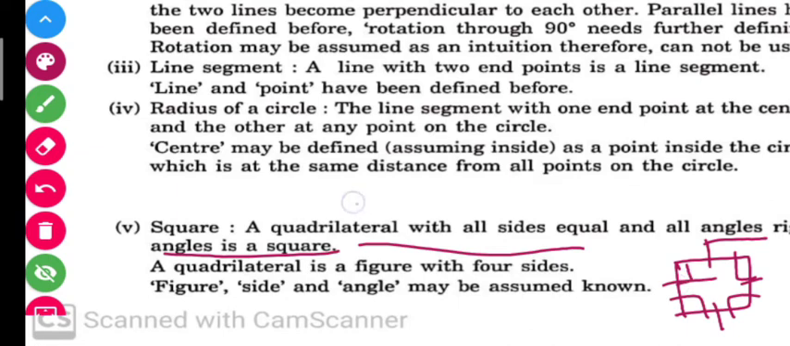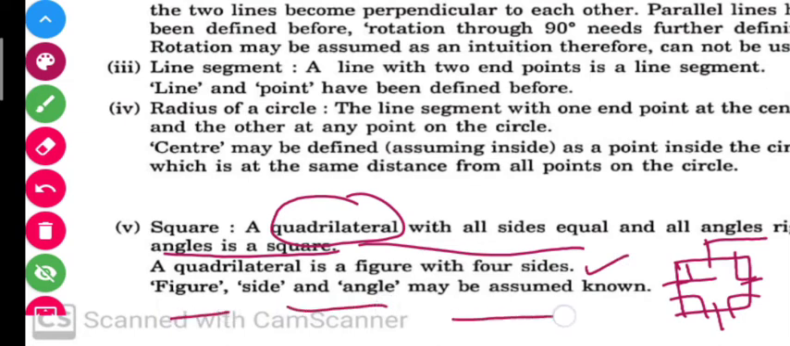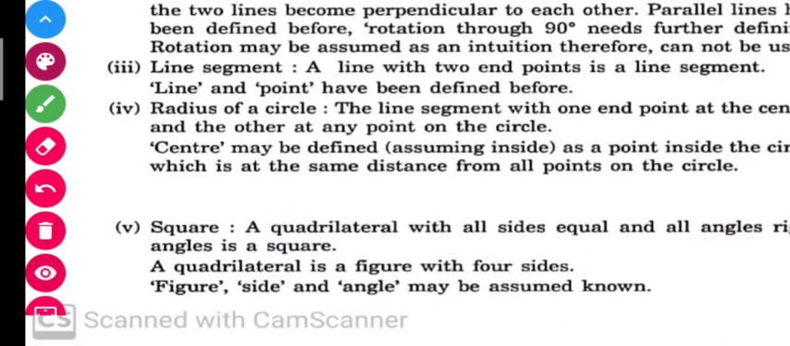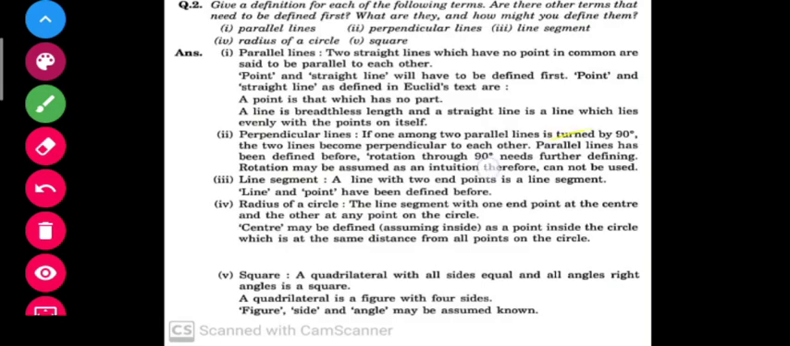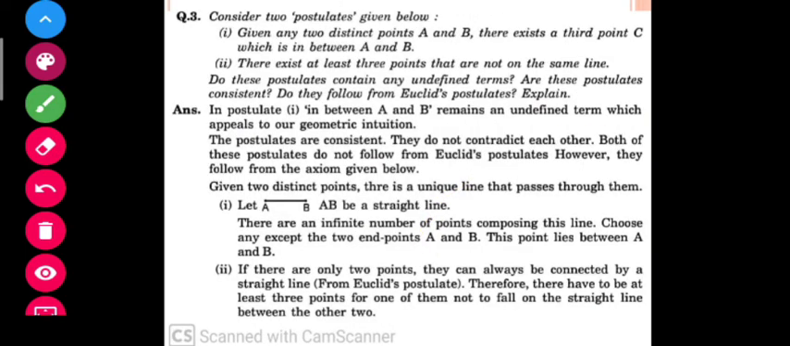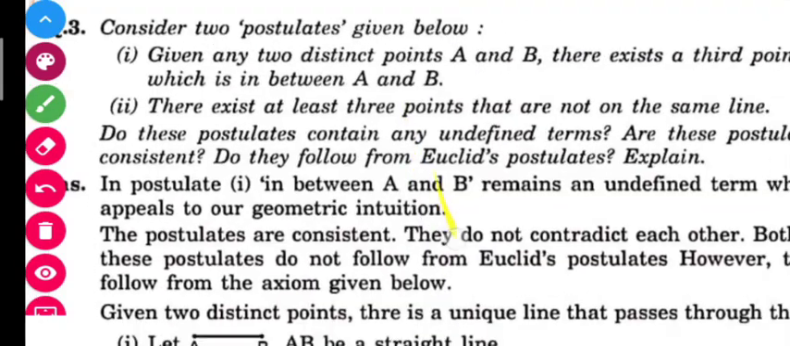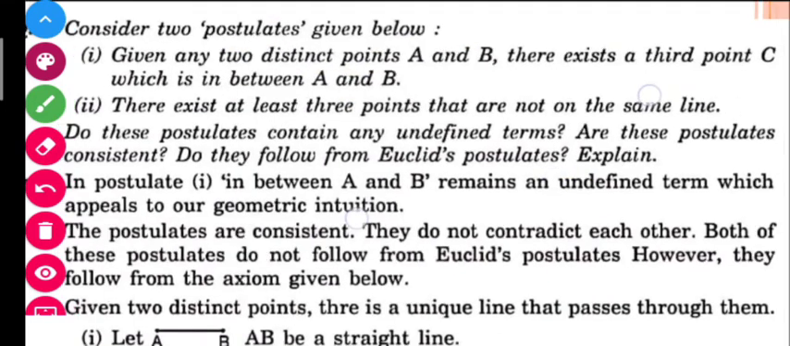Now let's move to question number 3 here. The question is saying that you have to consider the two postulates given below. Given any two distinct points A and B, there exists a third point C which is in between A and B. Here it is written that you have been given 2 points A and B, and here is a point that is C, which is in between A and B.